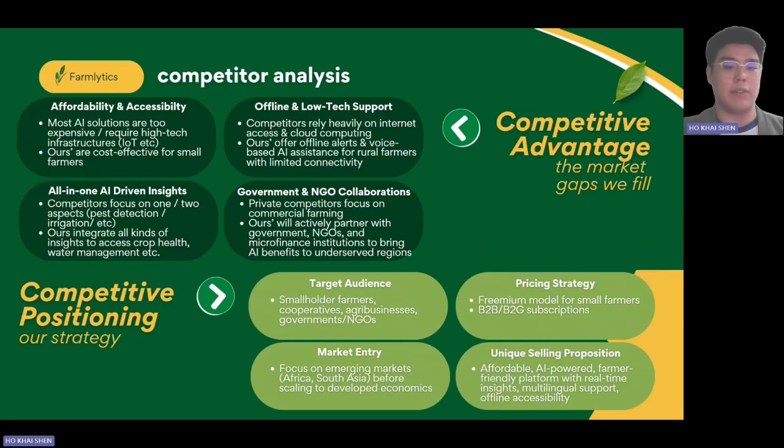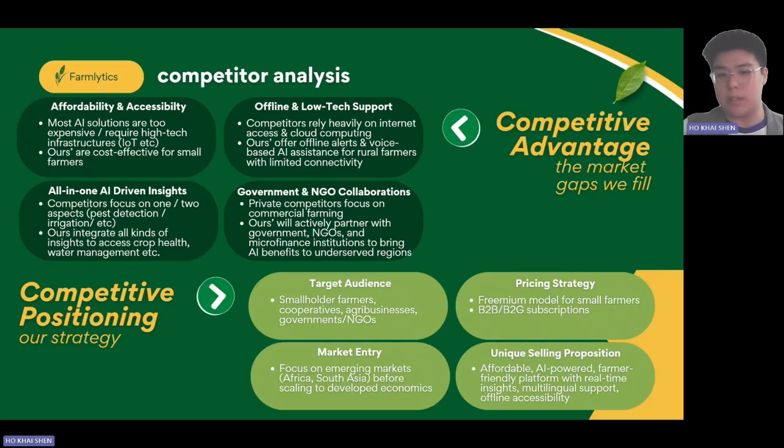Our third one is all-in-one AI-driven insights. Our competitors usually focus on 1 or 2 aspects; some focus only on water irrigation, some only on pest and disease detection. But our solution integrates every kind of insight and data to assess crop health, water management, etc. Our last advantage is government and NGO collaboration. Most competitors only focus on commercial farming, but we will actively partner with governments, NGOs, and microfinance institutions to bring AI benefits to these underserved regions.